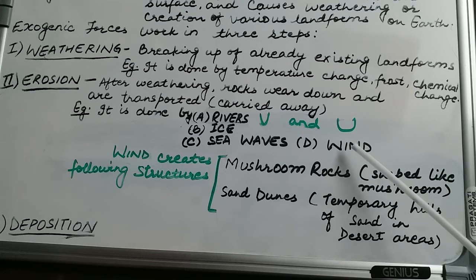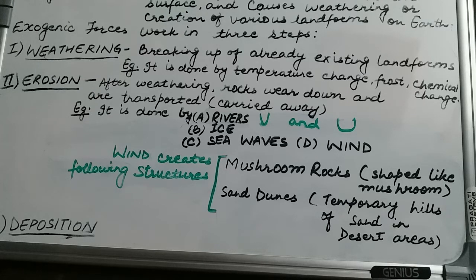Wind also, when it blows at a very great speed, carries certain particles of sand and soil along with it, and when these particles continuously bang across a surface, it causes erosion of that particular surface. This usually happens in the desert area because the buildings and the trees are absent, and we have a larger area for wind to blow freely and cause certain erosions on the structures which are available in the desert areas.